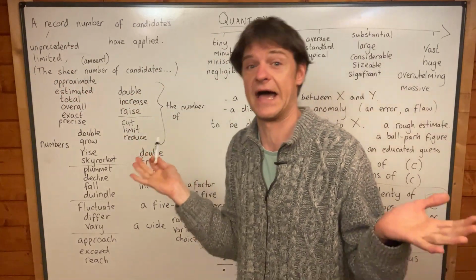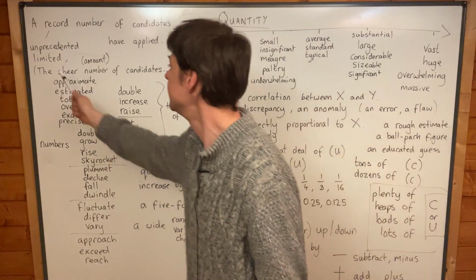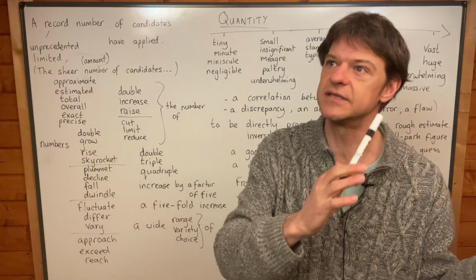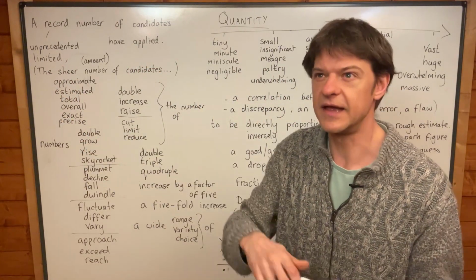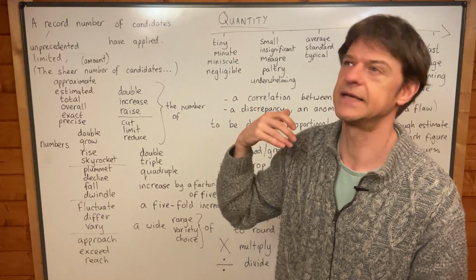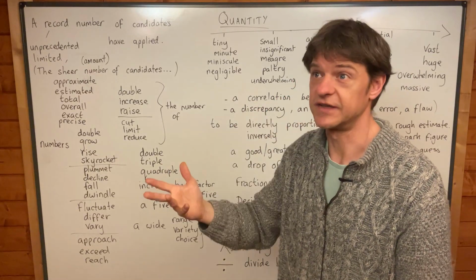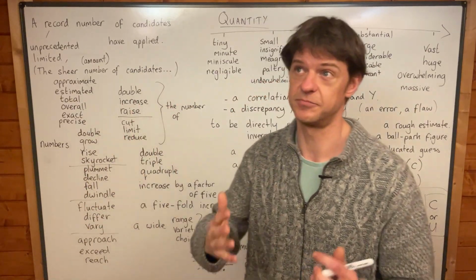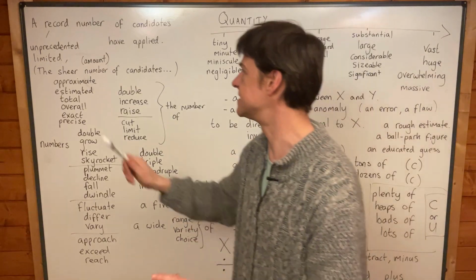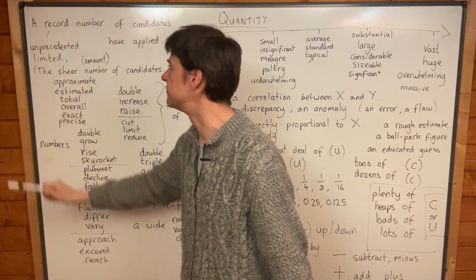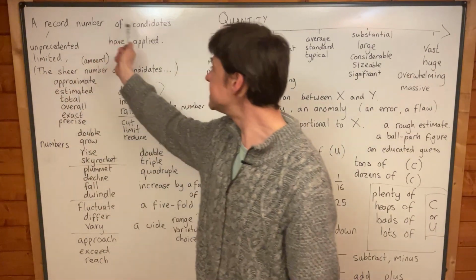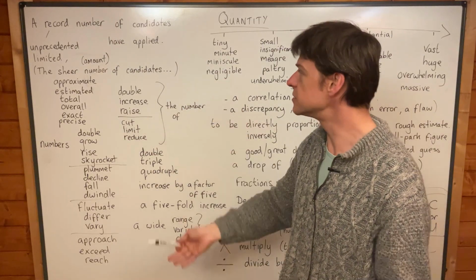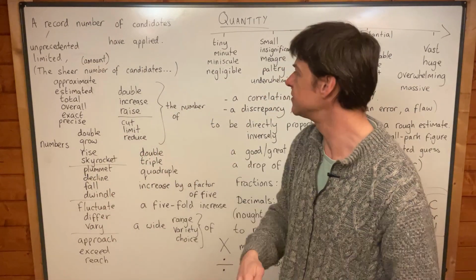and that means we've never had this many before, so it's the same. Unprecedented means that it hasn't been seen before. If a particular policy is unprecedented, it means no government has ever created this policy before. It is unprecedented. Nothing came before it. That's what it means. Okay, you could say a limited number of candidates. Why not? And you can also talk about limited amounts.